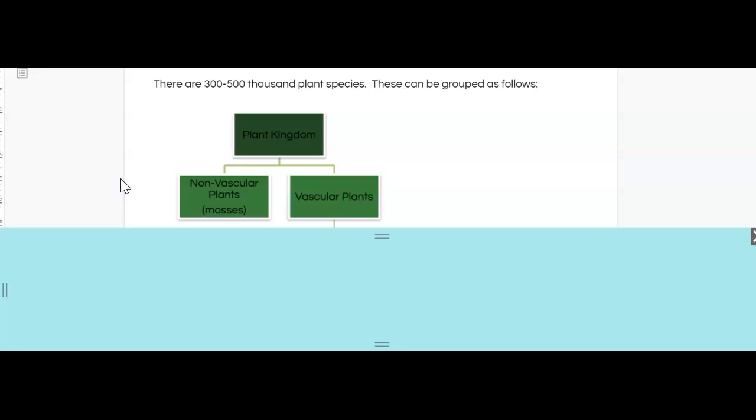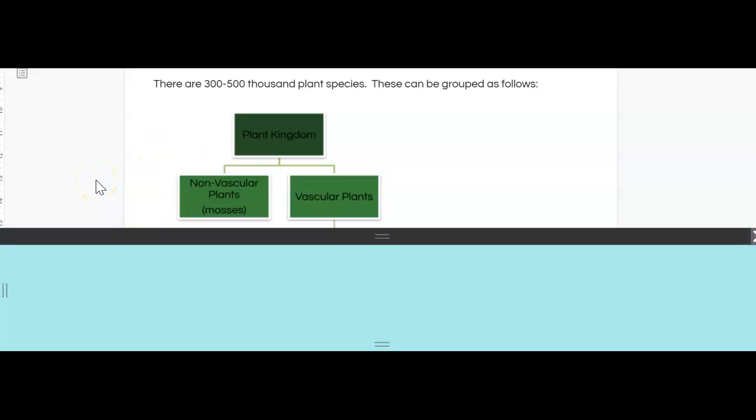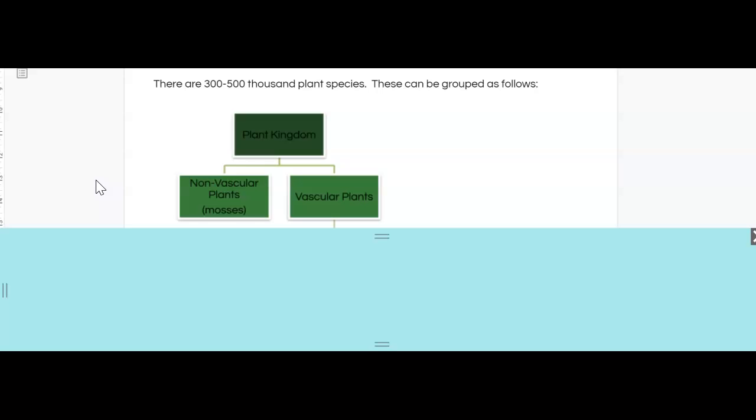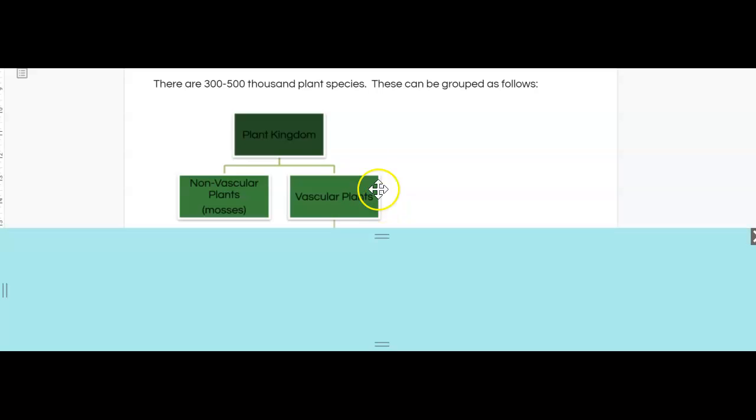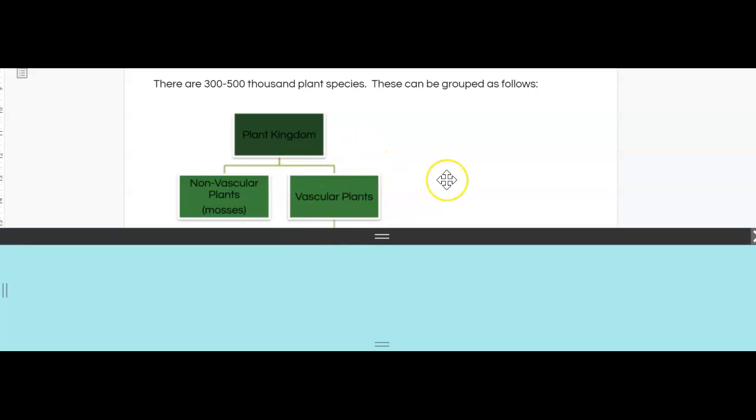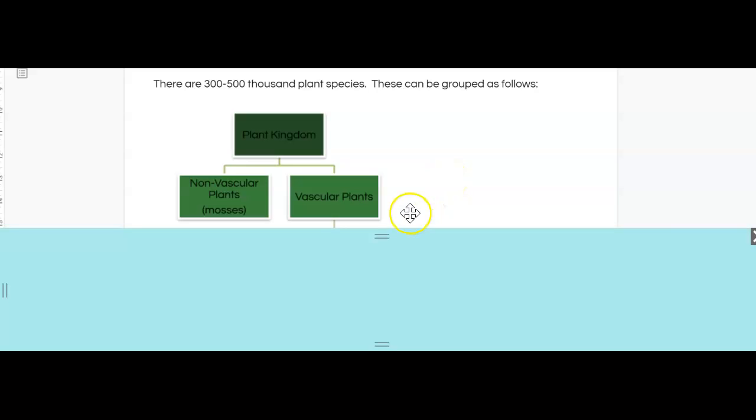Right? They are limited in their ability to grow taller, and that is largely due to the fact that they don't have a vascular system to transport materials, and that would allow for them to become more complex. Vascular plants, of course, there are a whole lot. Most of the plants that we would know about are vascular plants, and so we're going to keep talking about that.